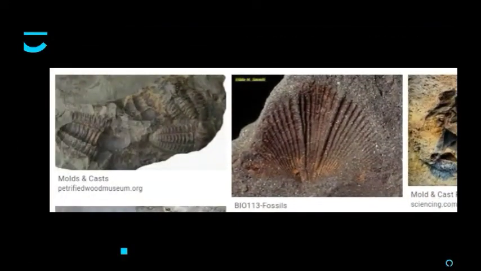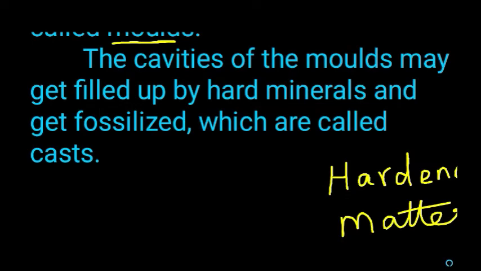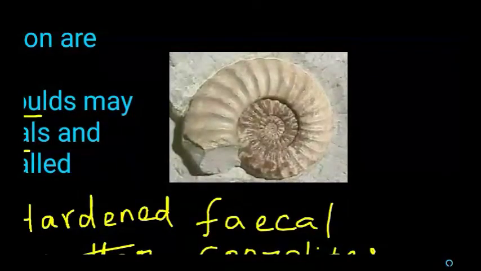So you can see many impressions. Next we are going to see about casts. What do you mean by cast? The cavities of the molds may be filled by hard minerals and get fossilized. That is called casts. So this is the example for cast.